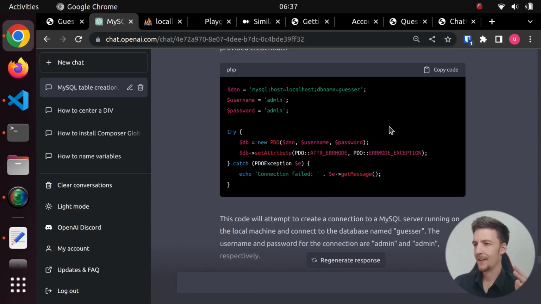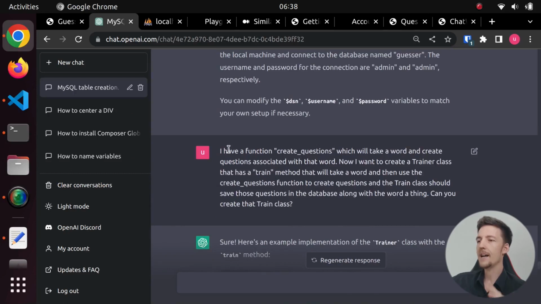Now, at this point, I got the basic functionality working. But now, of course, I don't have any things to guess or any questions to guess. So how do I solve this? Well, I said I have a function create questions, which I didn't have at the time. I just pretended like I had it, which will take a word and create questions associated with that word. Now I want to create a trainer class that has a train method that will take a word and then use the create questions function to create questions. And the train class should save those questions to the database along with the word. Can you create that train class?